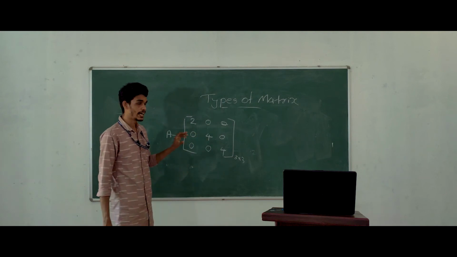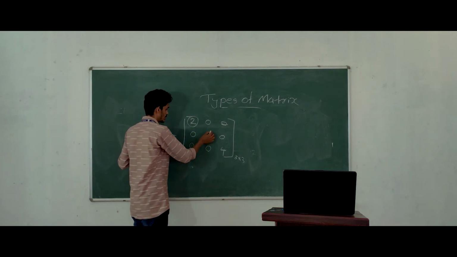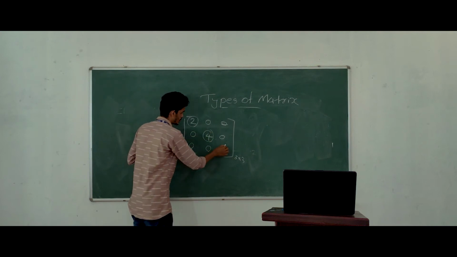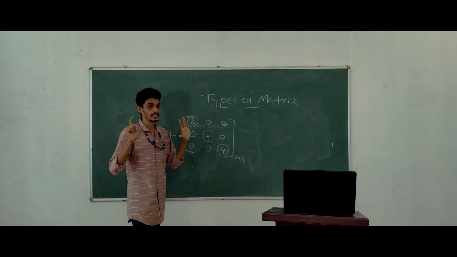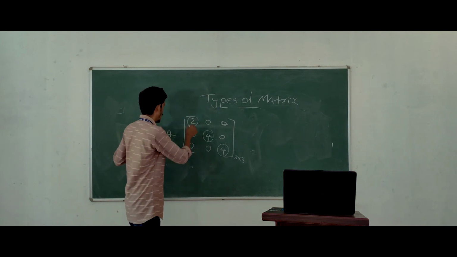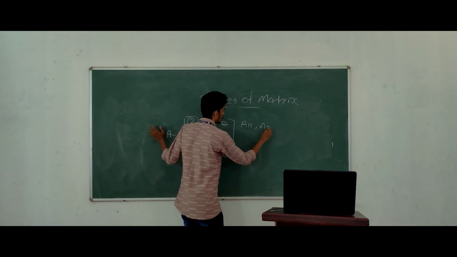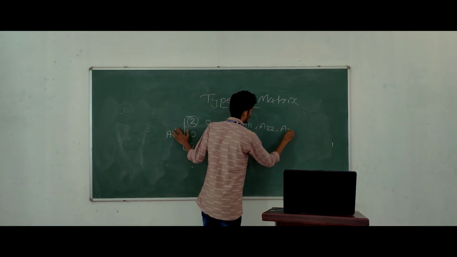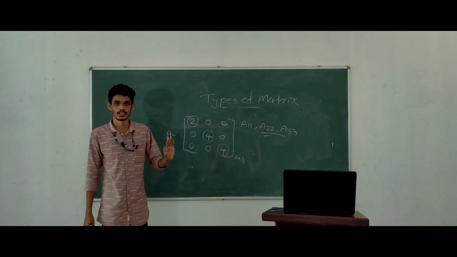In this case, this is A11, this is A22, this is A33. In the case of diagonal matrix, A11, A22, A33 are the diagonal elements.